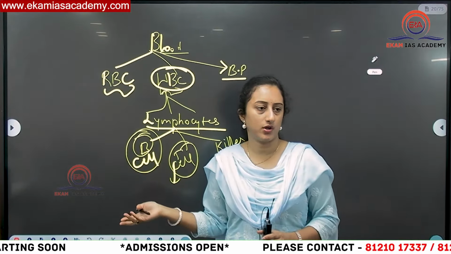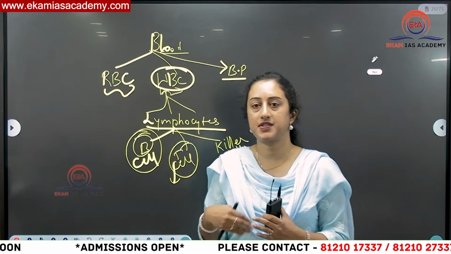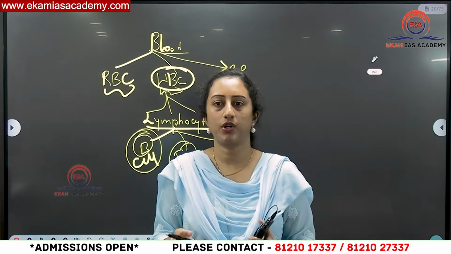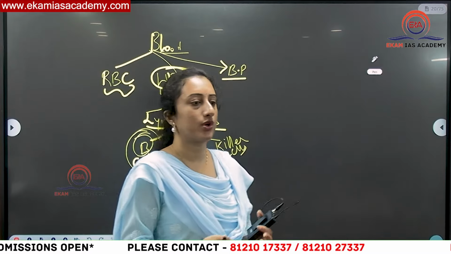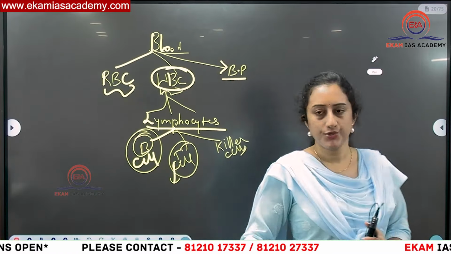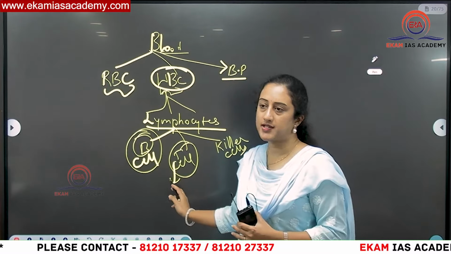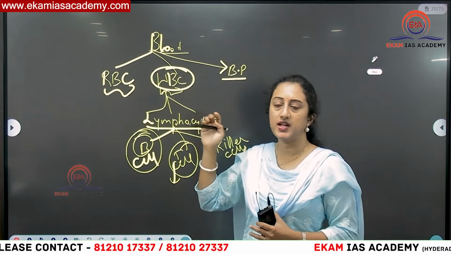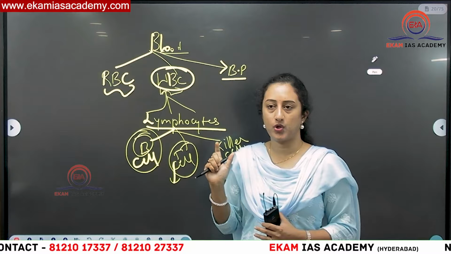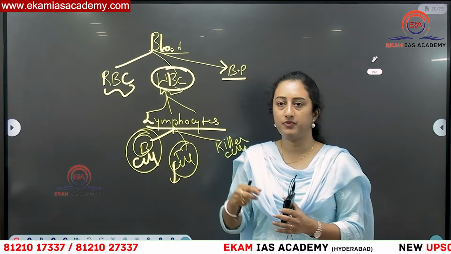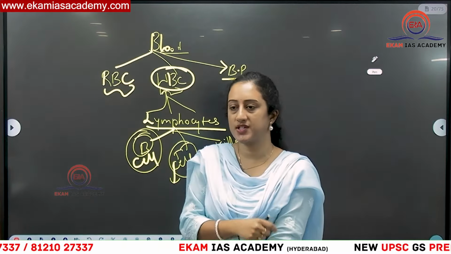You know, cancer means what? Cells replicate at a faster rate, which is not natural. That is the meaning of the word cancer, right? So cells are growing unnaturally at a faster rate. If these cells are infected, then T cells are used in this therapy. That is why we call it CAR-T cell therapy. T cells will be taken from that particular patient's blood.